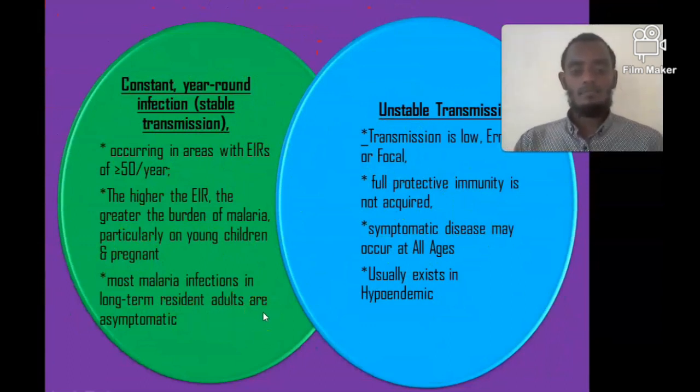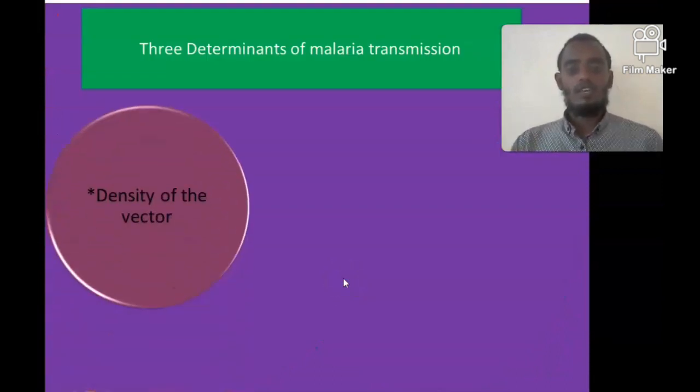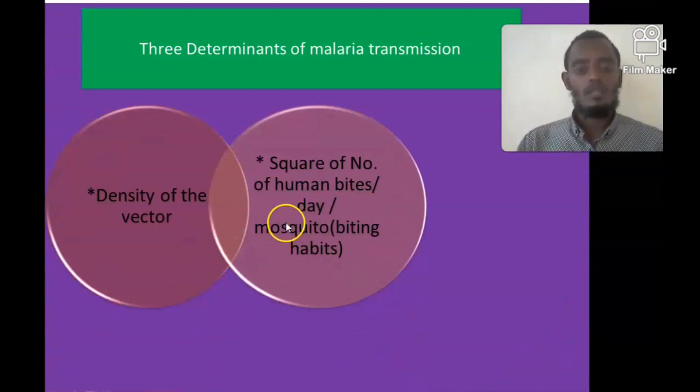The other very important concept is the three determinants of malaria transmission. The first one is the density of the vector. The higher the density of the vector in the area, the higher the transmission probability. The other is the number of bites per day by infected female Anopheles mosquito. The higher the number of human bites by infectious female Anopheles mosquito, the higher the chance of transmission.